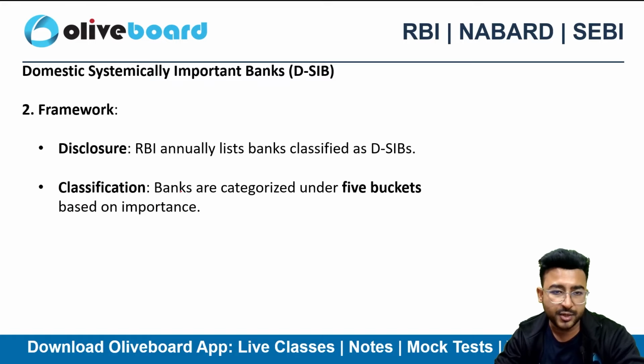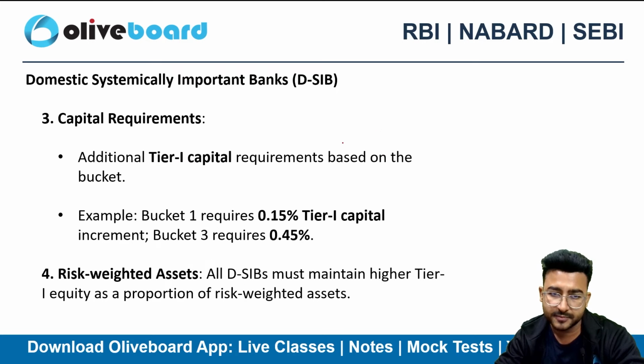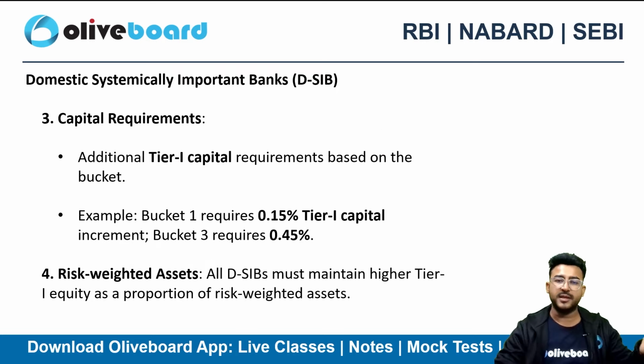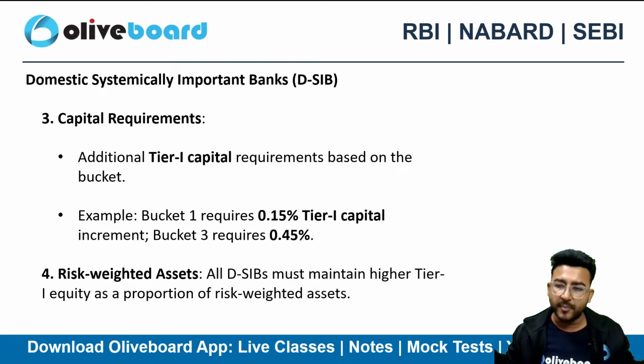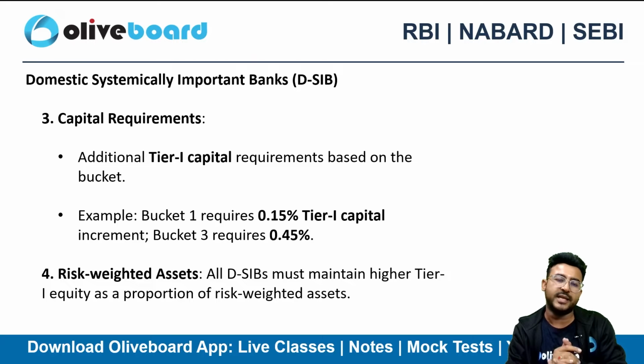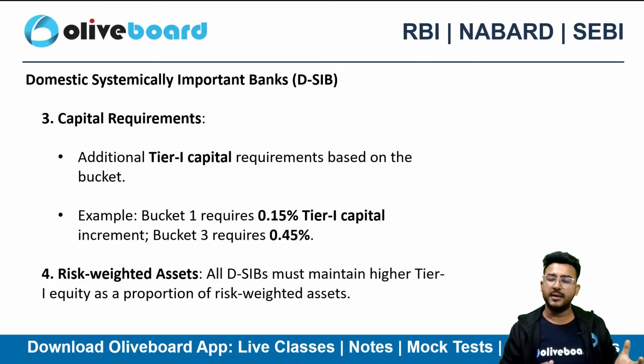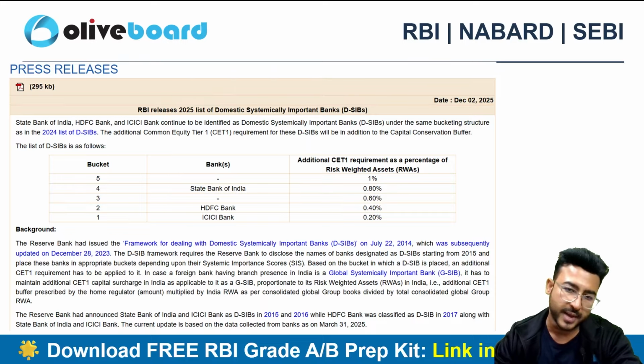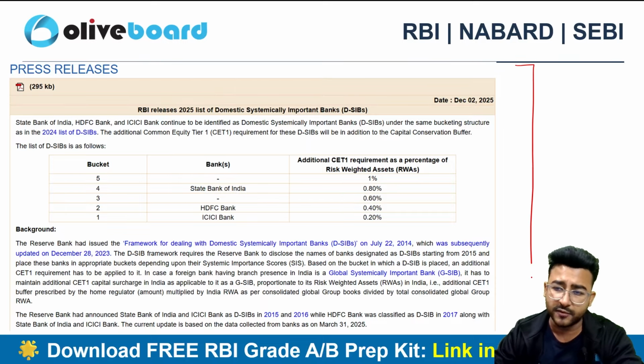So RBI annually lists these kinds of banks as D-SIBs. RBI releases the list of banks as D-SIBs, right? What will happen if you are classified as a D-SIB? Because your size is enormous and you have complexity in your business, you need to have some additional Tier 1 capital. That means you need to keep some additional capital as compared to other banks. So this is the list. On 2nd of December, the Reserve Bank of India released the list of domestic systemically important banks.